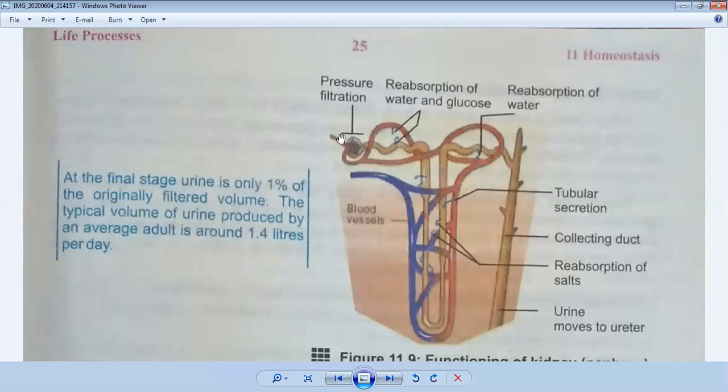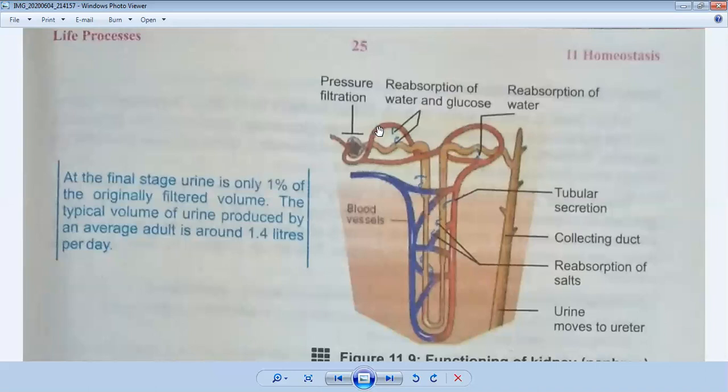It consists of blood, urea, glucose and many other materials. They are all filtered here, and the useful parts of the blood are reabsorbed, and the waste part is passed again into the renal tubule.